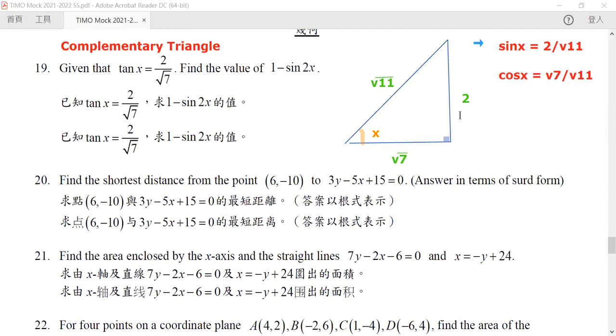Notice that if we know these two values, we can immediately find sine 2x, because sine 2x is exactly equal to 2 sine x multiplied by cosine x. This is the identity. So by multiplying them together, we know that our answer will be equal to 4√7/11.